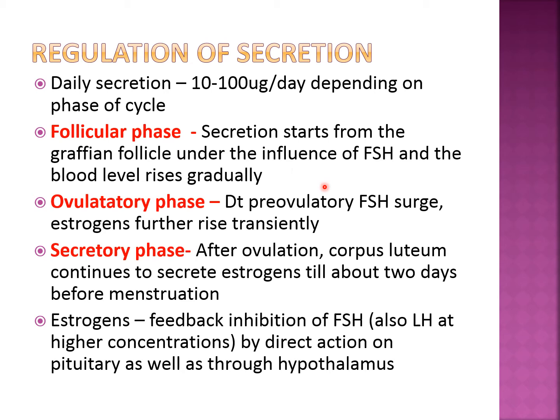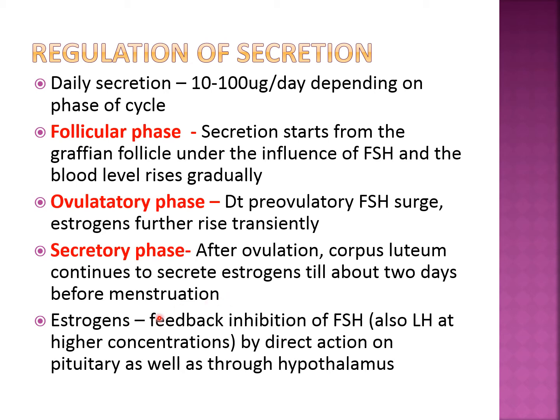Now we are talking about estrogen, and the blood level rises gradually till the 14th day. On the 14th day, ovulation occurs in the ovulatory phase. Due to the pre-ovulatory FSH surge, estrogen further rises transiently. While in the secretory phase after ovulation, the corpus luteum continues to secrete estrogen till about 2 days before the menstruation, meaning till about day 26, because the menstrual cycle lasts 28 days.